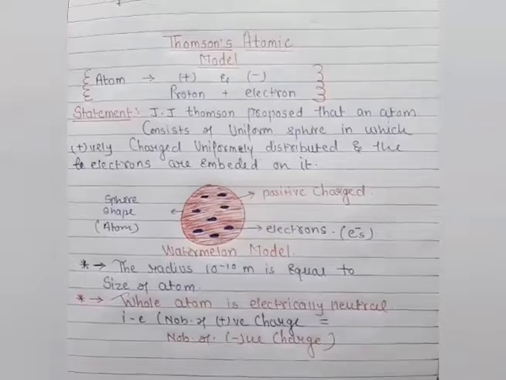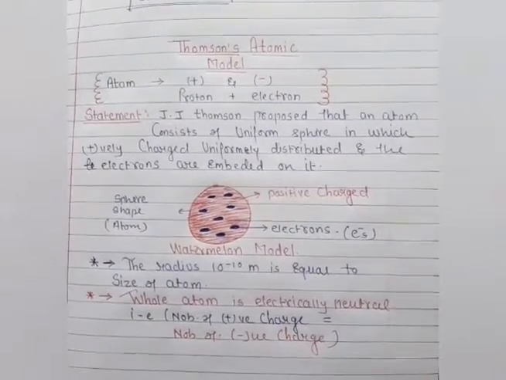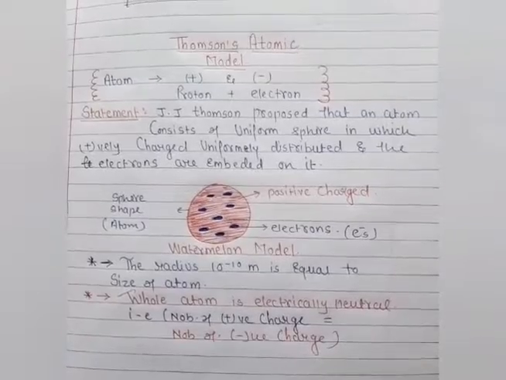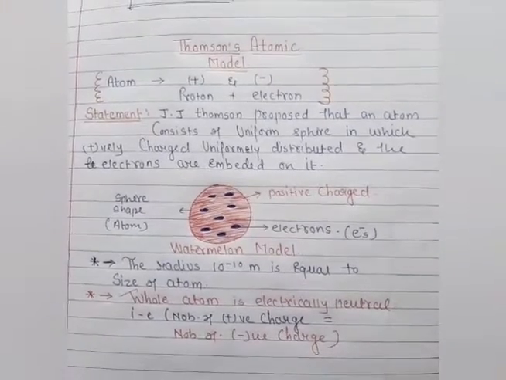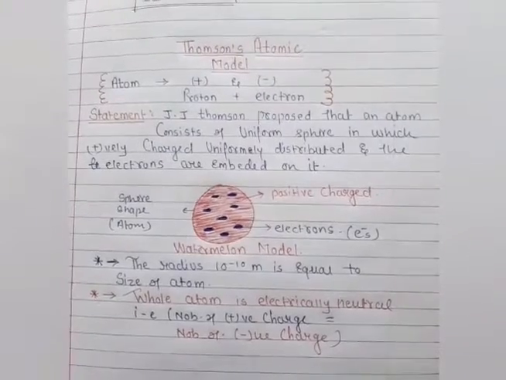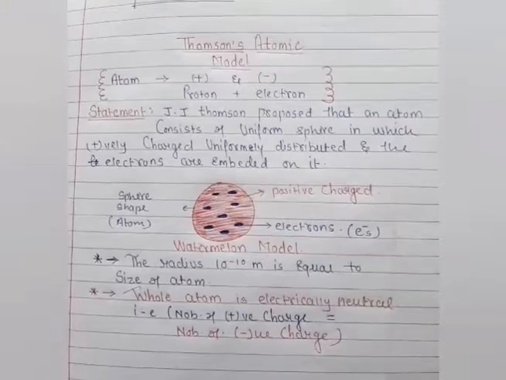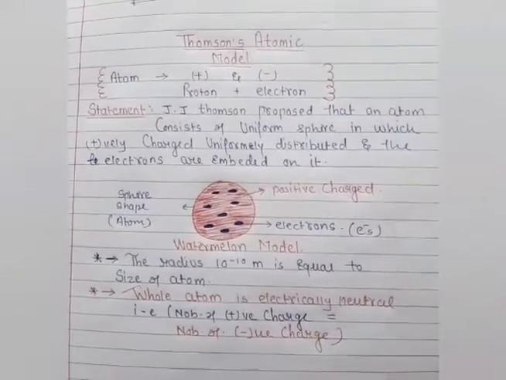So this is about the Thomson atomic model. With the help of this model, students, the scientist proved that the atom is electrically neutral, and the radius of the atom is 10 raised to minus 10 meter, equal to the size of an atom.